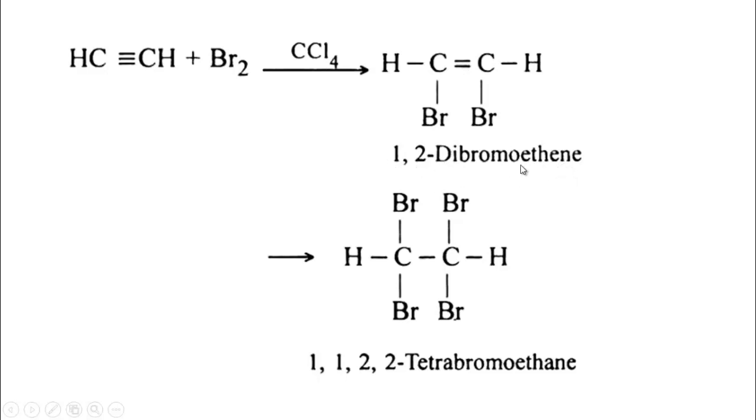Like the previous reaction, these two bromine atoms combine with the two double bonded carbon atoms, giving 1,2-dibromoethane. And in the second step again it combines with two more bromine atoms and forms what? 1,1,2,2-tetrabromoethane. So this way alkyne also combines with bromine solution.